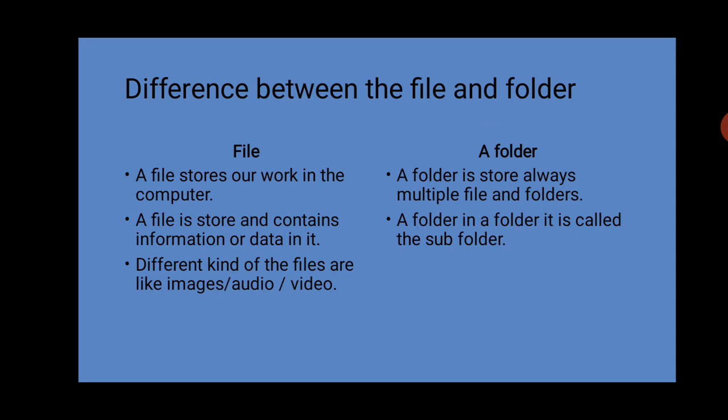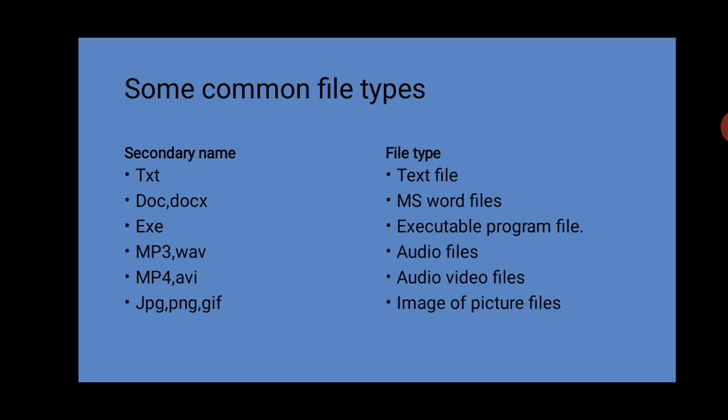A file stores our work in the computer system. A file stores any kind of information or data in it. A file can be different: it can be a text file, audio, video or image file. A folder stores multiple files and folders in it. If a folder has another folder in it, that is known as a subfolder, and the main folder which has multiple files and folders is known as the root folder.